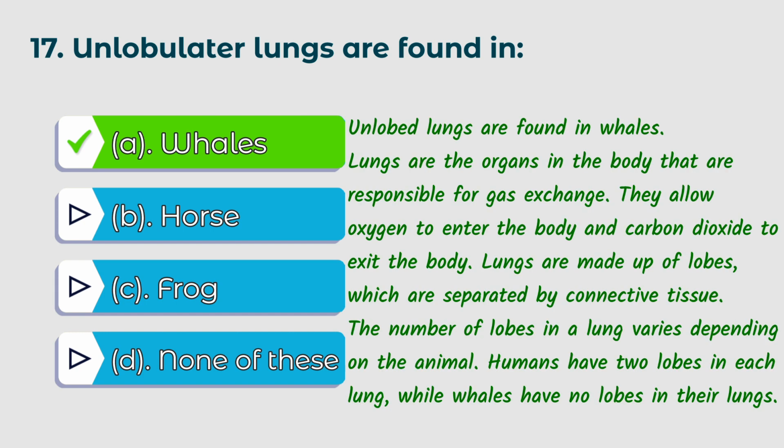Lungs are the organs in the body that are responsible for gas exchange. They allow oxygen to enter the body and carbon dioxide to exit the body. Lungs are made up of lobes which are separated by connective tissue. The number of lobes in a lung varies depending on the animal. Humans have 2 lobes in each lung, while whales have no lobes in their lungs.